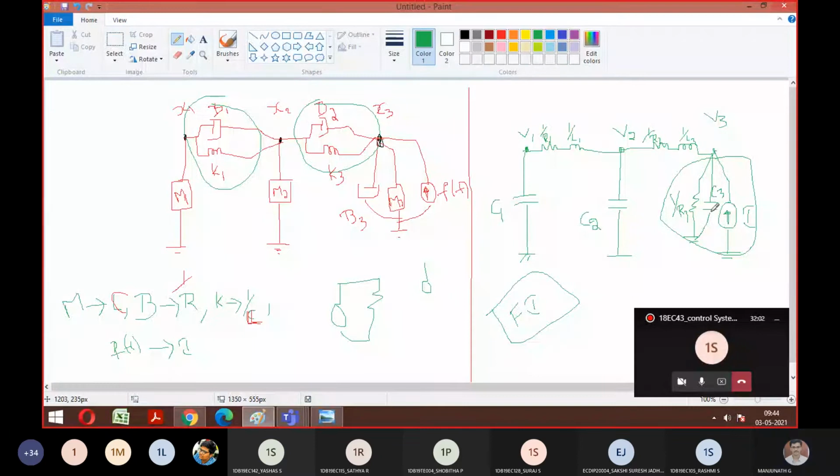Is it clear, any doubts about writing the FI analogy? Is it fine, Satya? Yes, sir. So don't make confusions. What are the right equivalents first? What is the thing I want to do, whether I want to do FI or FE? According to that, that's why I wrote this step. This is very, very important. If you write this much, then the remaining connections you can do easily, not a problem. Is it okay till here? Yes, sir. Any other doubts with the remaining two problems? No, sir. Then I move on to the next part.